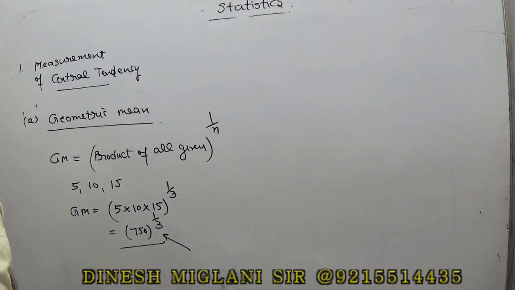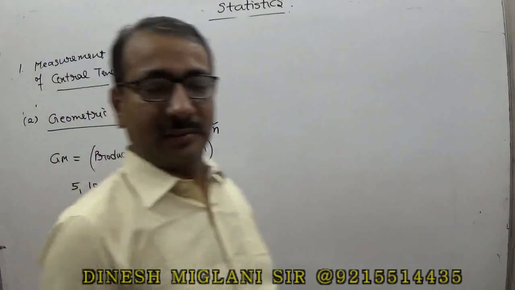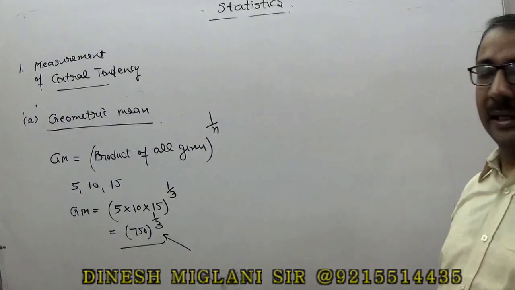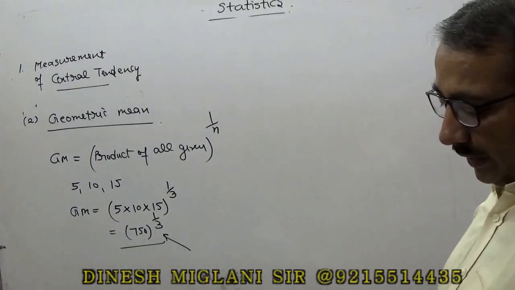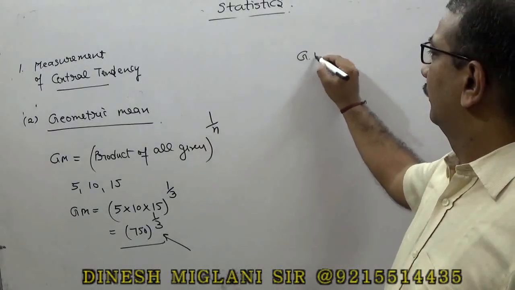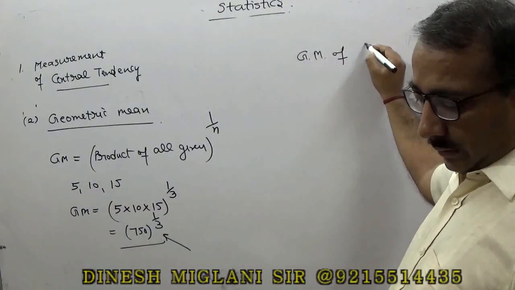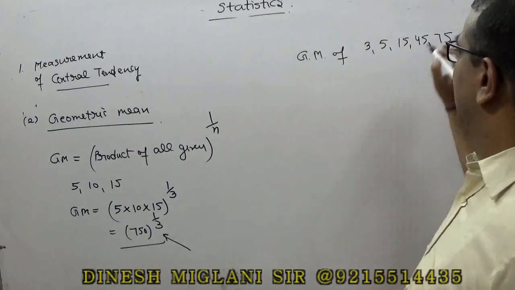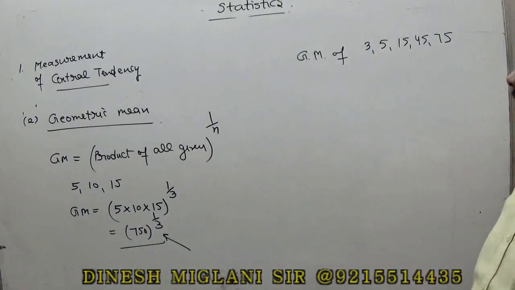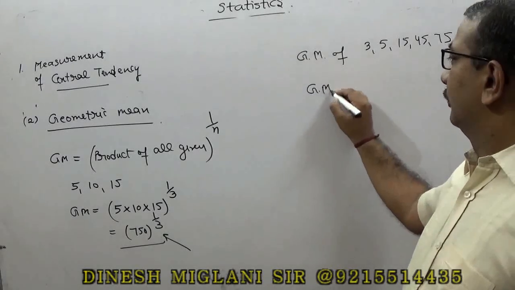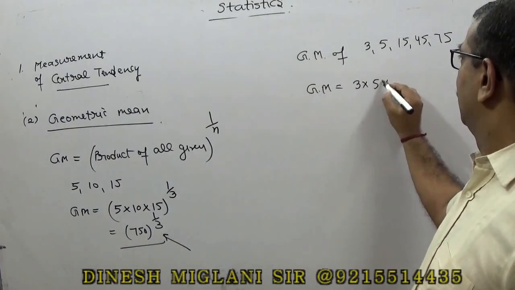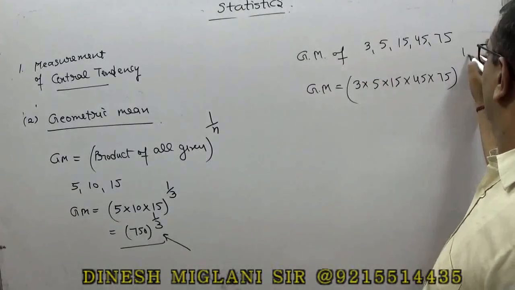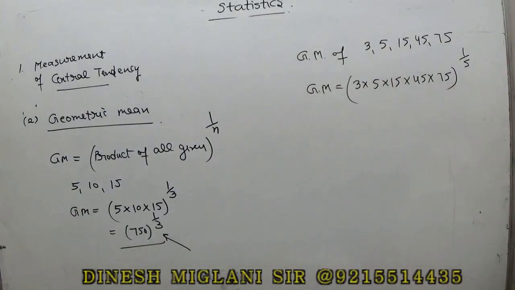Finding the geometric mean is very simple. You just have to find the product of all the numbers and take the power as 1 upon n. Let me give you one more example. We have to find the geometric mean of 3, 5, 15, 45 and 75. So here my geometric mean is equal to the product of them, 3 into 5 into 15 into 45 into 75, raised to power 1 upon 5, right? Since 5 terms are there.